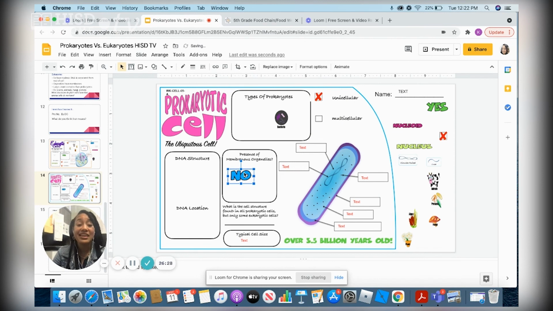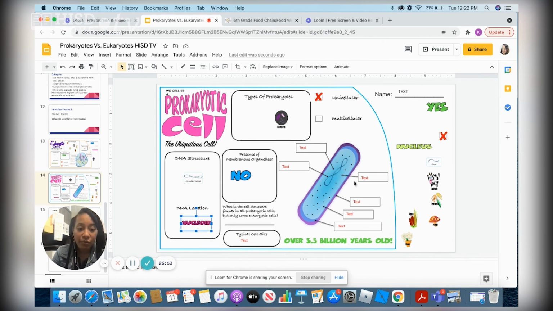Now let's talk about the DNA. We need to identify the structure and also the location. So what is the typical structure of DNA for a prokaryotic cell? Correct. It is in a circular shape, and the location is in the nucleoid, which just means it's all around. And then we can identify some additional organelles.